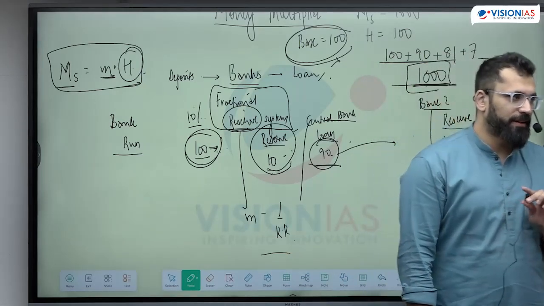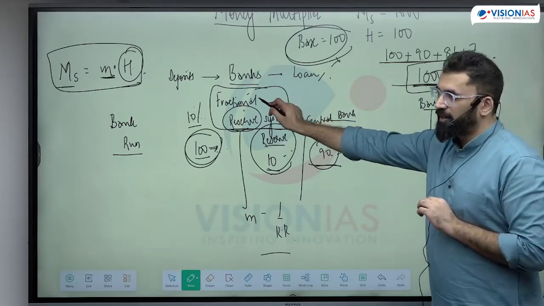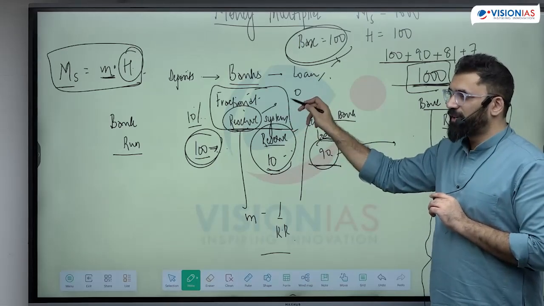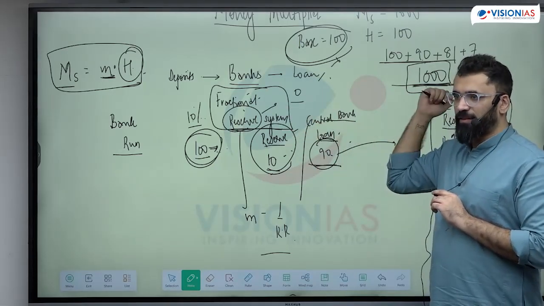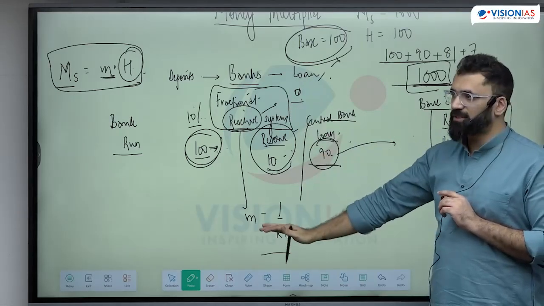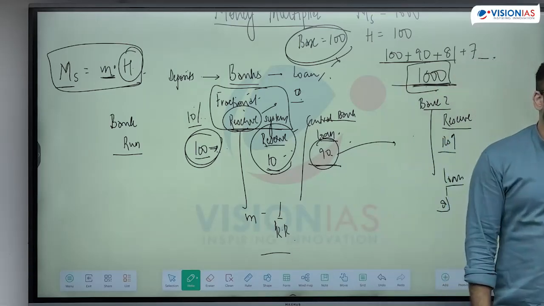Is this clear? How money is being created? This is fractional, so some reserve is kept and the rest is loaned. If my reserve fraction I make it 0, then the multiplier will increase, 1 upon reserve ratio, and the money supply will become infinite. Is this clear how bank is creating money?